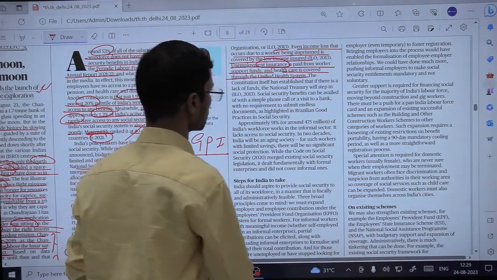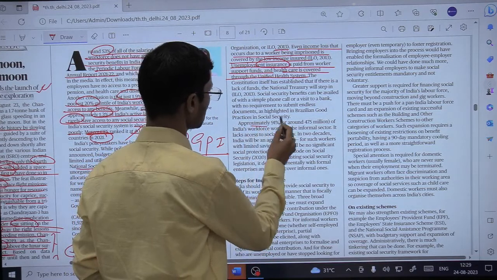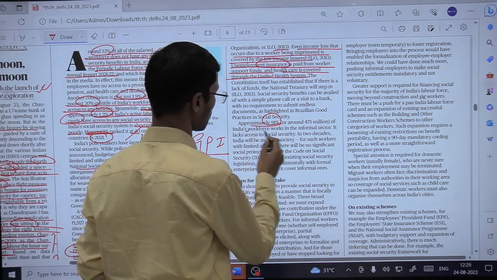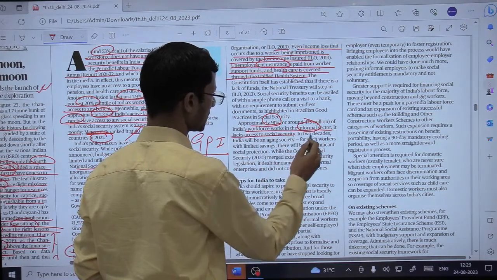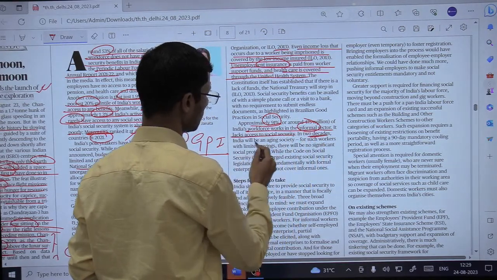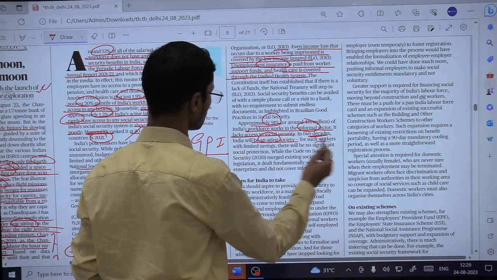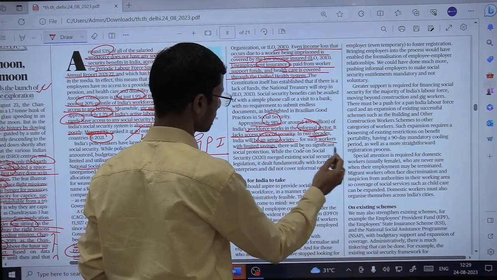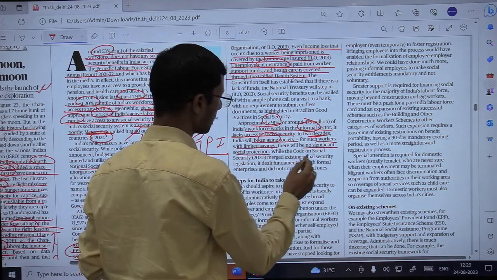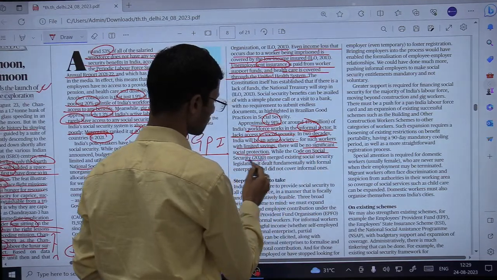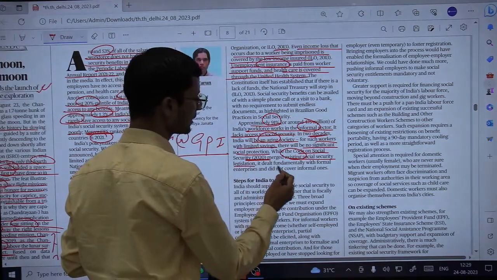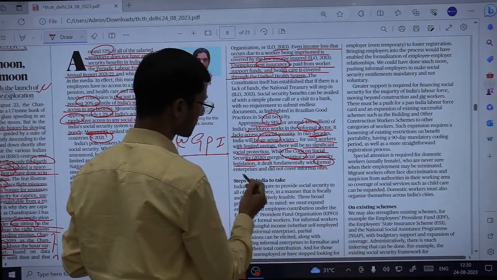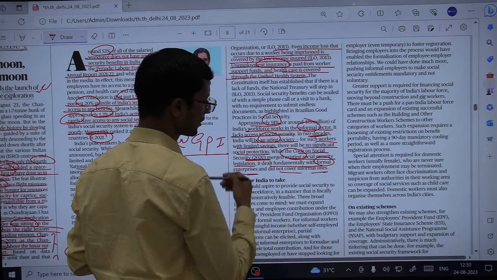Fine. So if you see, approximately 91% of India's workforce works in the informal sector. It lacks access to social security. In 2 decades, India will be an aging society. For such workers with limited savings, there will be no significant social protection. While the Code on Social Security 2020 merged existing social security legislation, it dealt fundamentally with formal enterprises and did not cover informal ones.